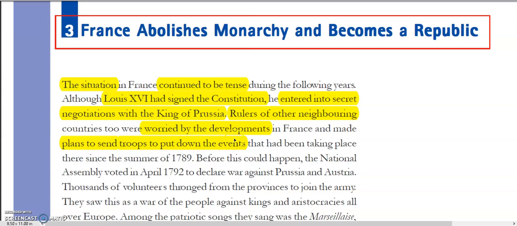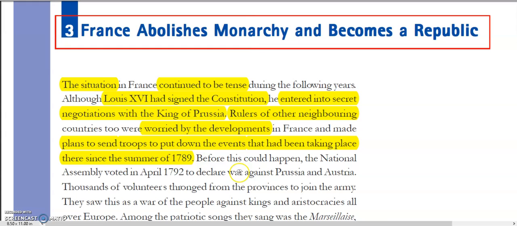Now, why were they interested? Because see, actually, at that time, this whole monarch system was going on, and the other neighboring countries were worried that whatever is happening in France might happen with us also, and that's why they were quite worried about it. They decided to help their friend, that is Louis XVI, and they planned to send troops to put down all these events that had been taking place since the summer of 1789, that is the year the French Revolution started.